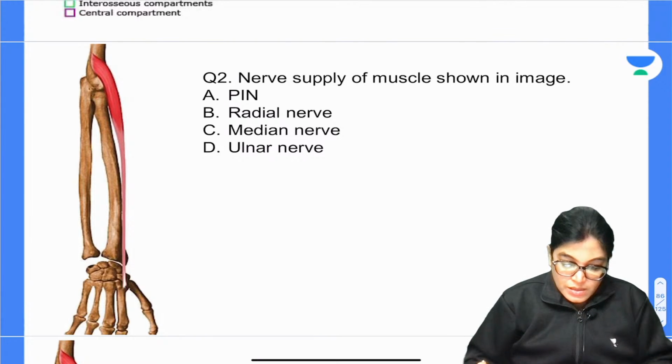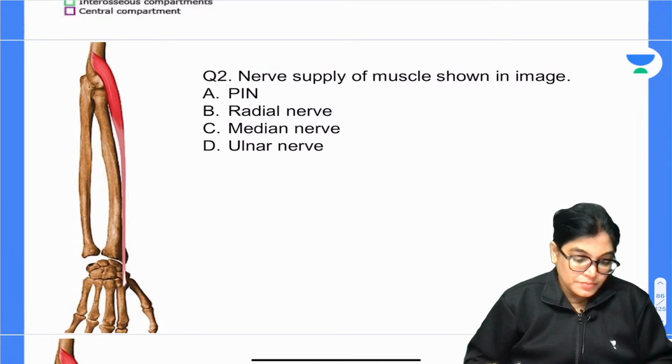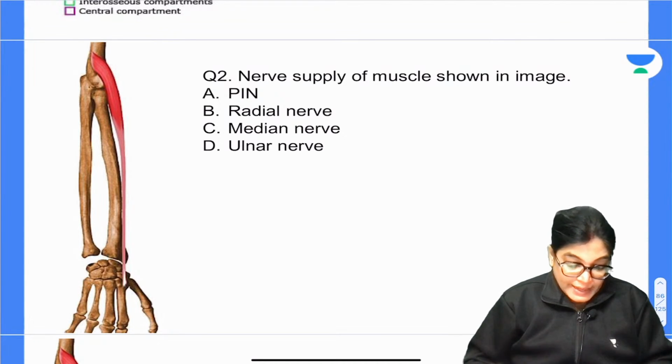Okay, so yes, radial nerve. So I got an answer from Dr. Kaustubh. What about others? Mark the correct answer. Is it brachioradialis?